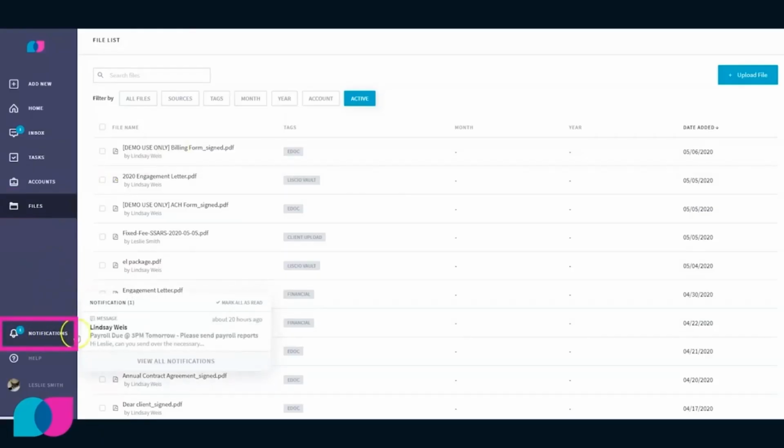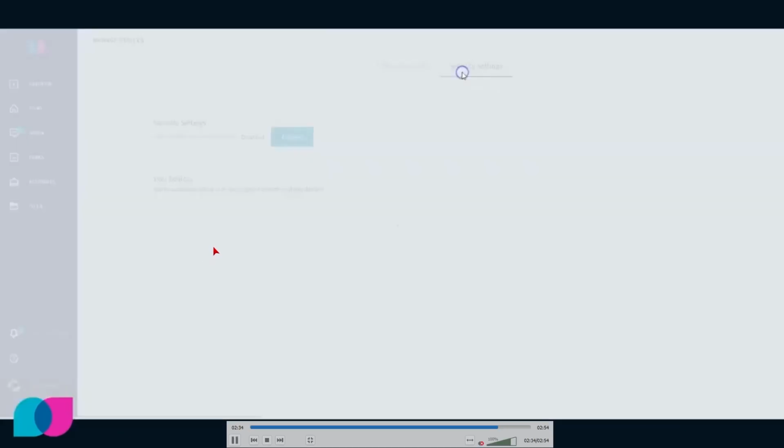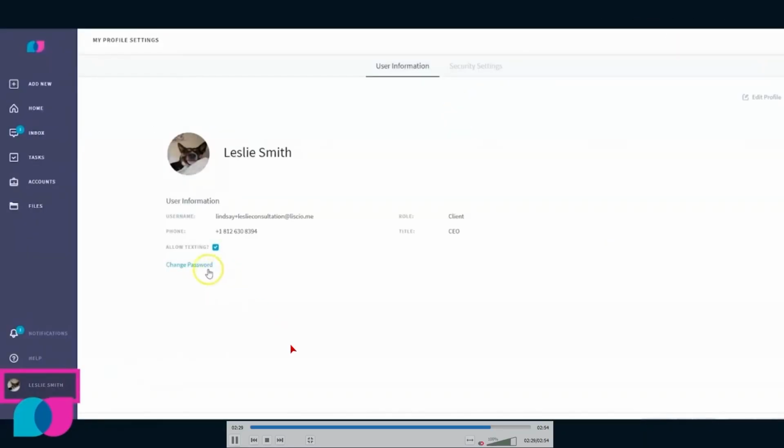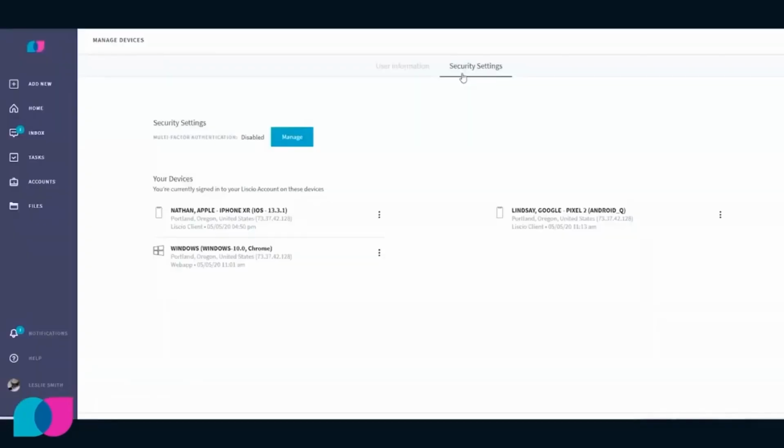Notification tab, help tab. Here's the profile settings, user information. Here for Leslie Smith, we see email, phone number, and the option to allow texting or disable texting, for example. And heading back real quick, there's the change password button to change the account password. Heading over to security settings, we see a few things. For example, setting up multi-factor authentication: a text going to your phone, giving you a code so you can more effectively and securely log into your Liscio account.